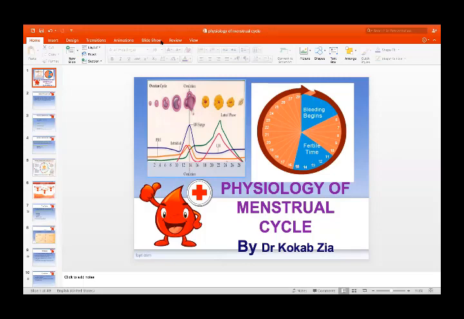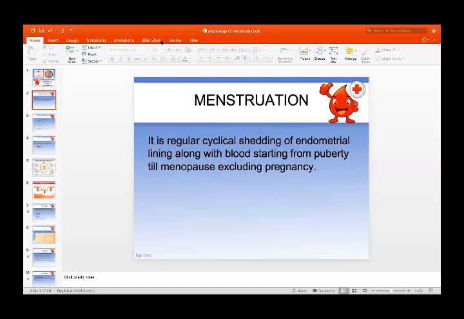Today, our topic of discussion is physiology of the menstrual cycle. Now, what do you understand by menstruation? It is regular cyclical shedding of the endometrial lining along with the blood, starting from puberty till menopause, excluding pregnancy. So, every month, on a regular basis, there is shedding of the endometrium along with the passage of blood.